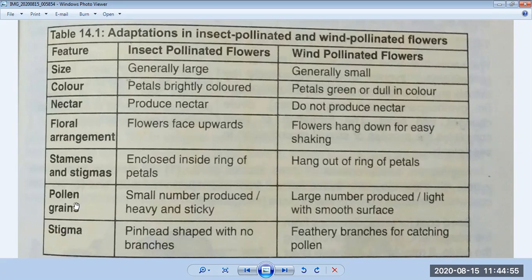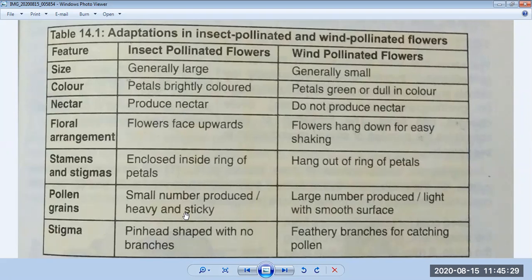Now the next feature is pollen grains. In insect pollinated plants, a small number of pollen grains are produced, heavy and sticky. Definitely their pollens are heavy and sticky. Why are they heavy and sticky? Because insects sit on the body of a flower, so the pollen is heavy and sticks to the body of the insect.